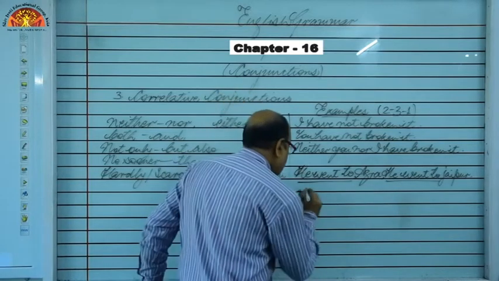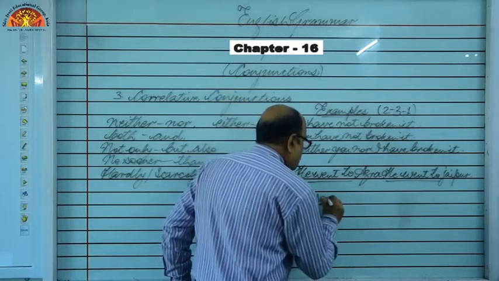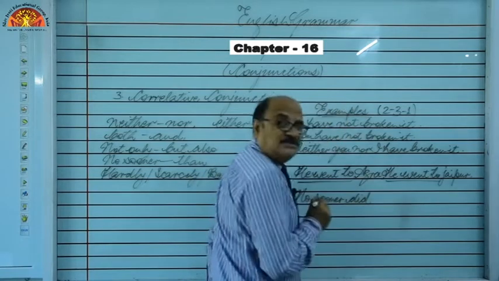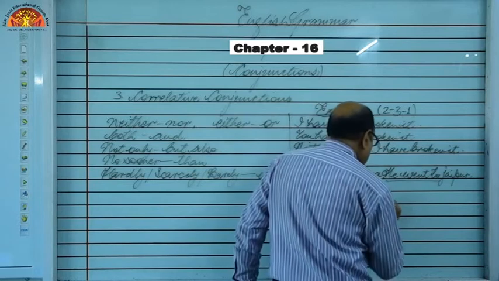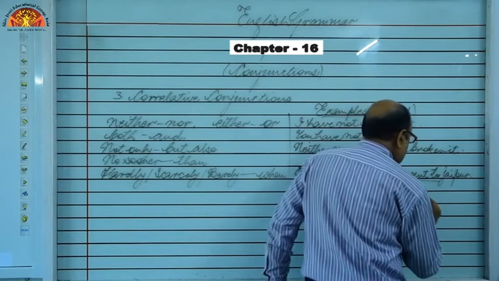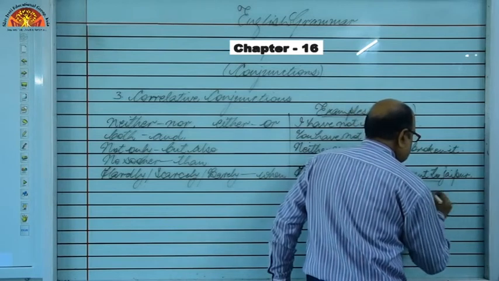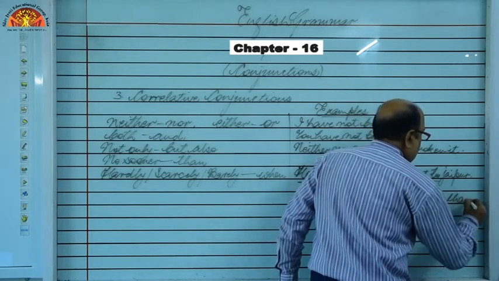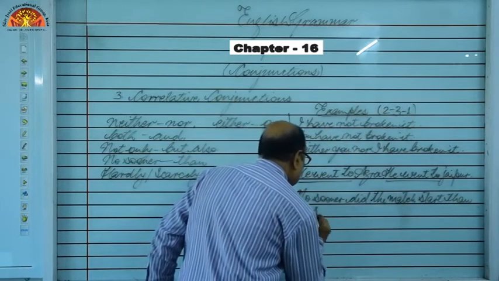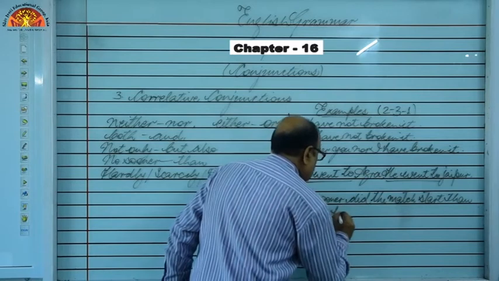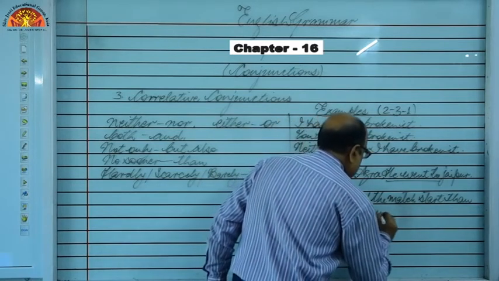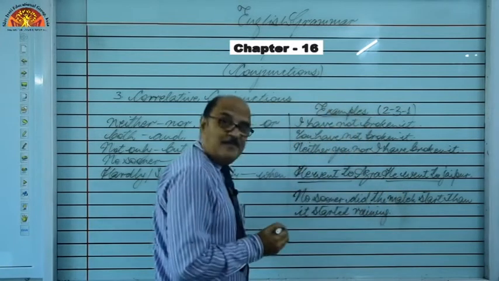Look, no sooner, sentence belongs to past, so did the match start, then it started raining. Got it?